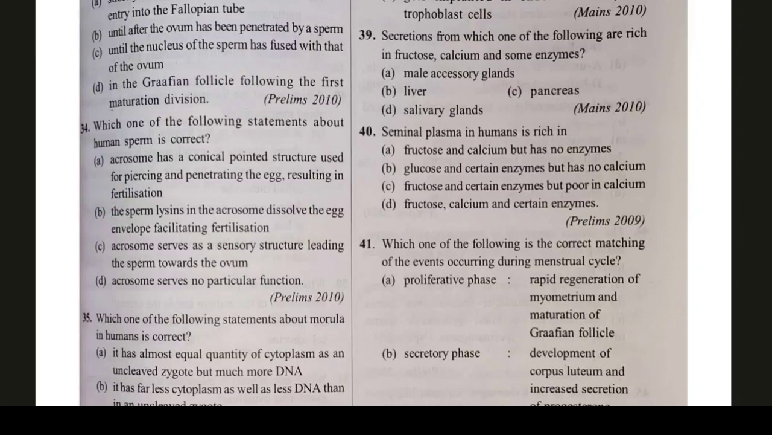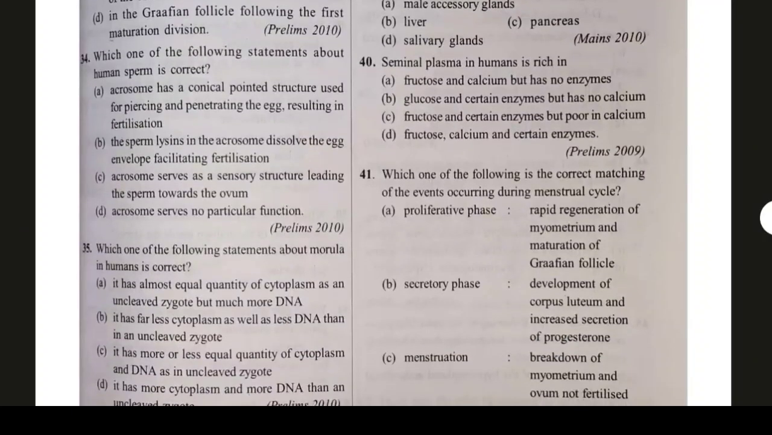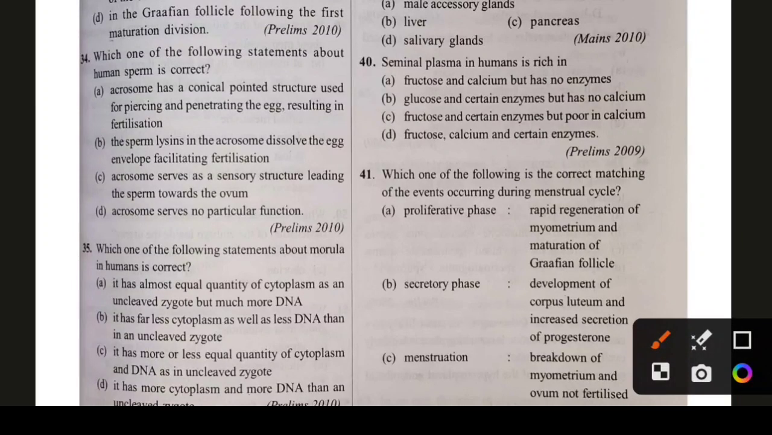Question number 35. Which one of the following statements about morula in human is correct? Good question. And the answer is it has almost equal quantity of cytoplasm as an uncleaved zygote, but much more DNA. Option A is the correct answer.